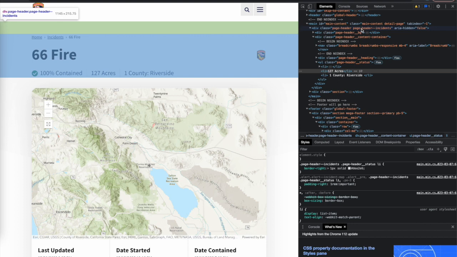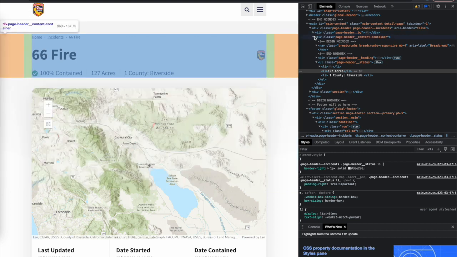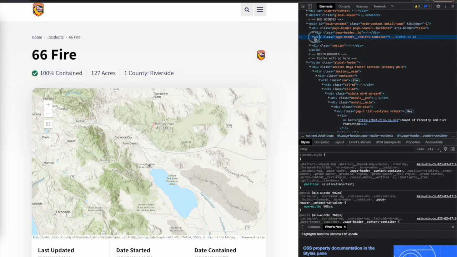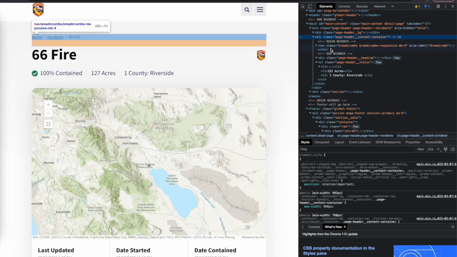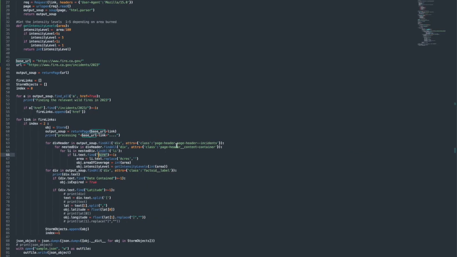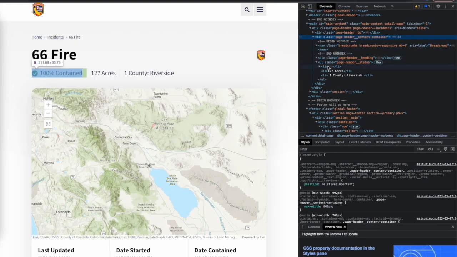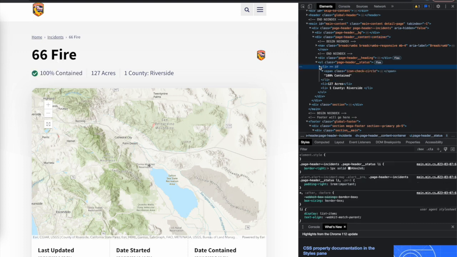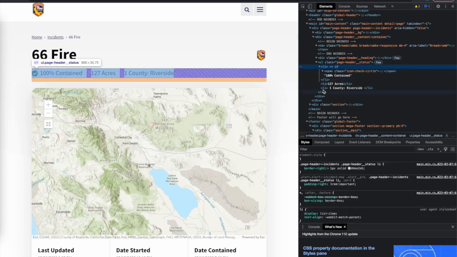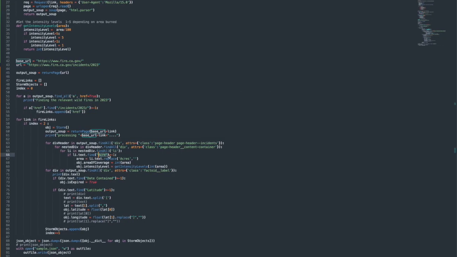So we are going to extract it and add it to the code in a for loop. After that we are going to pass a list tag, which is a normal list showing 127 acres. I have fetched it, checked if it contains acres, then replaced acres with an empty string, converted it into area, and got the intensity level from it. If the area is greater than 500 acres, it is going to map to 5, and otherwise it's just divided by 100. I've shown you the function already.